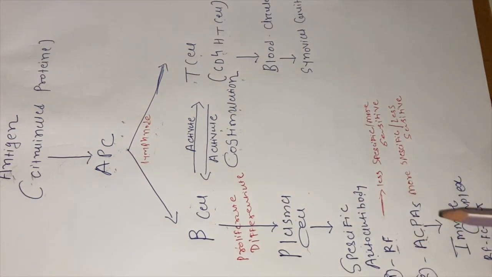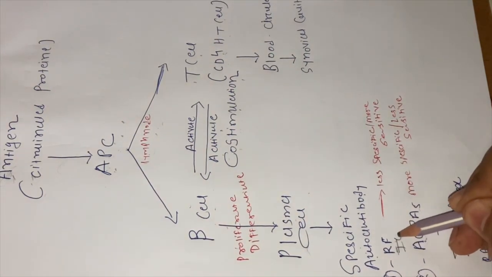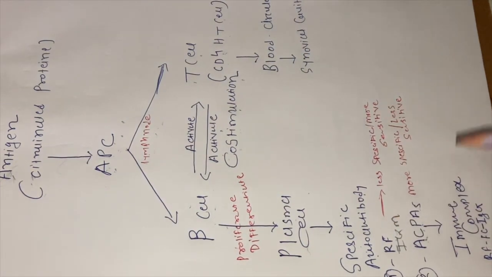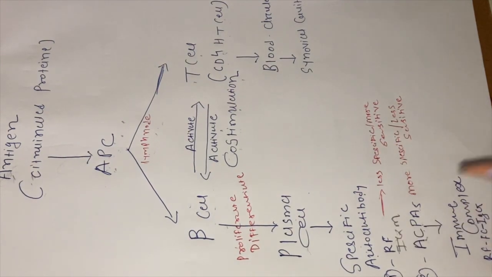Now one more thing you need to remember here is that this RF, rheumatoid factor, is nothing but an immunoglobulin M, and it is less specific and more sensitive. What does it mean? Less specific means that in other autoimmune conditions also, rheumatoid factor can be generated.